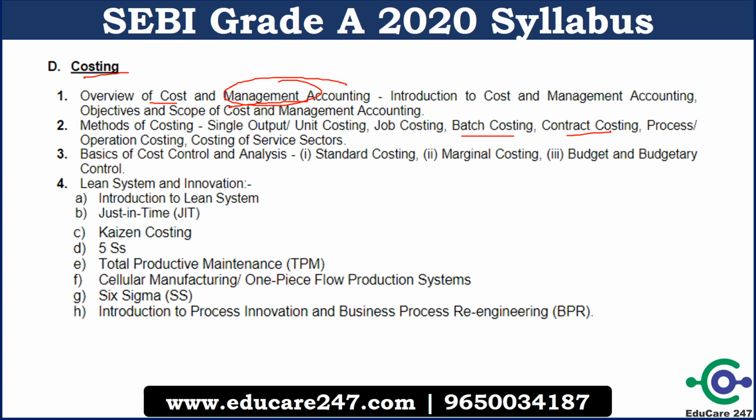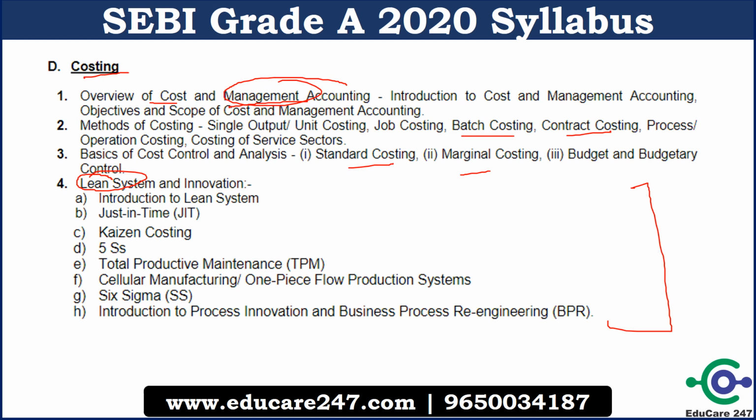We have to read the basics of cost control and analysis, standard costing, marginal costing, budget and budgetary control. Then you have to know about the lean accounting system. This is a very important system. Lean means you have to reduce the waste. So costing will be done once you are removing the waste. So all that you have to read.